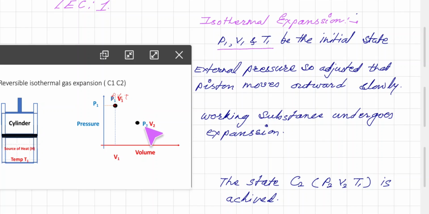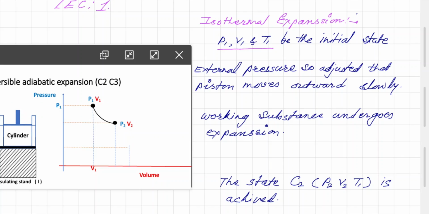The piston moves upward very slowly and volume increases, but it is isothermal. Because of expansion the temperature would decrease, but at the same time heat is given from the source to the cylinder and the temperature is maintained, and that is why it is called isothermal.